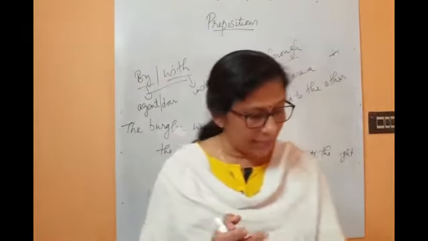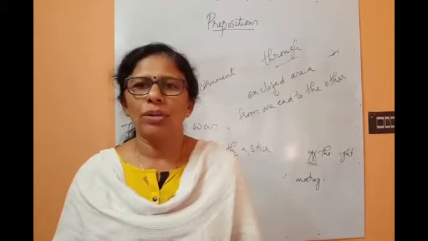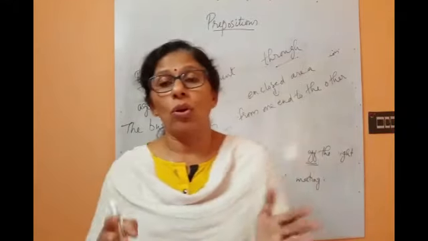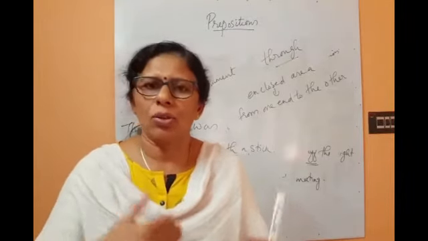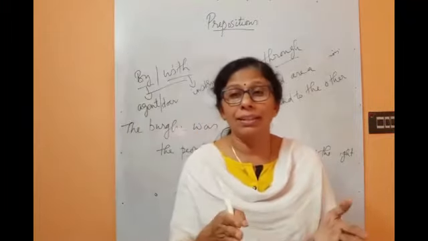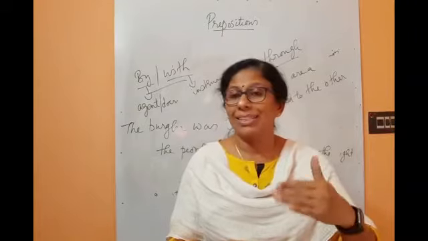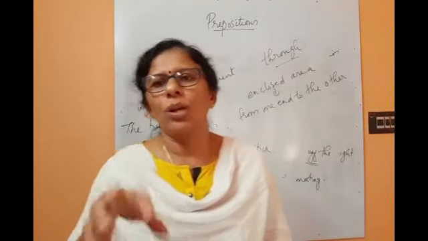And another one. He sat dash the table for dinner. Don't write near the table or on the table. It should always be at. It is a usage. He sat at the table means he sat on the chair near the table to have his dinner. That is the correct usage, not on the table or near the table. When you are doing something by sitting there, you have to use it.